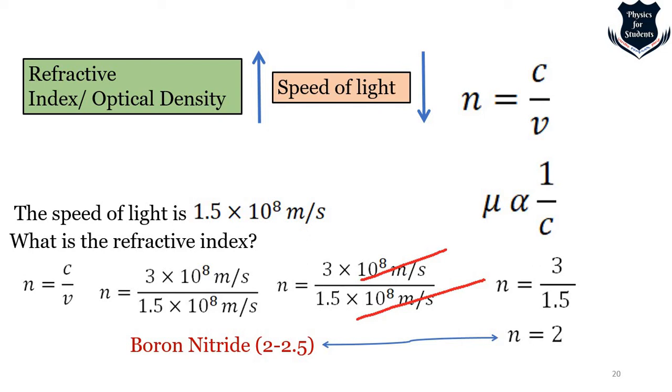Now you understand optical density and refractive index. The denser the medium, the higher the refractive index. So optical density gives the density of that medium and refractive index measures it.